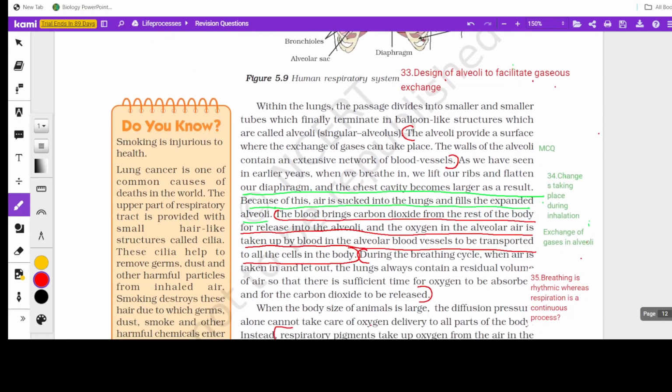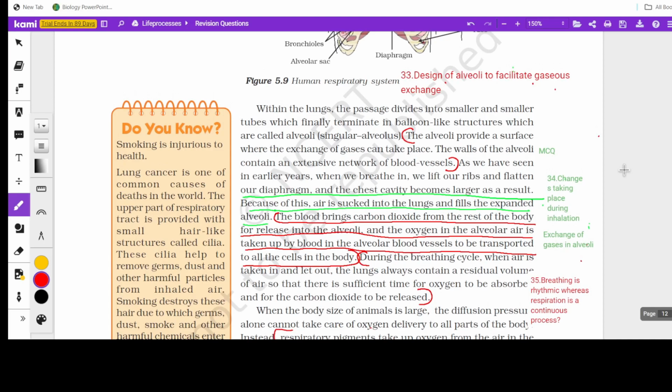Now again here they talk about the design of alveoli. How is alveoli modified to facilitate gaseous exchange? Because the exact process of gaseous exchange occurs in the alveoli. So we said already that alveoli have a thin membrane, and also they have an extensive network of blood vessels. Quite a lot of blood vessels are there. Then next part, changes taking place during inhalation. Only the changes occurring during inhalation are mentioned here, not exhalation.